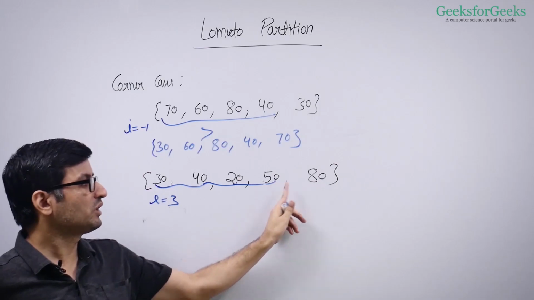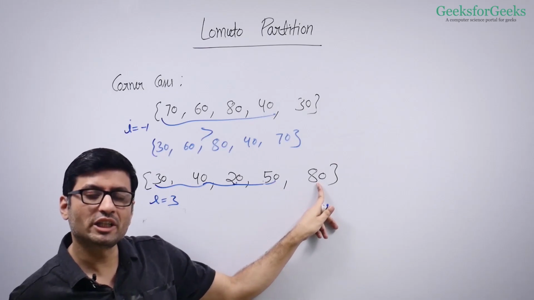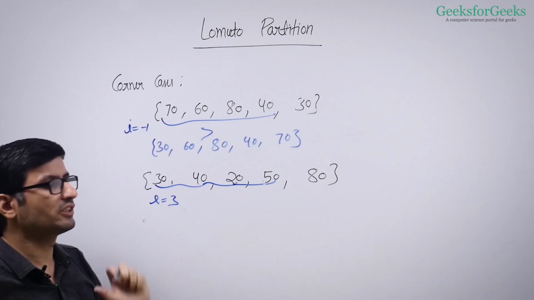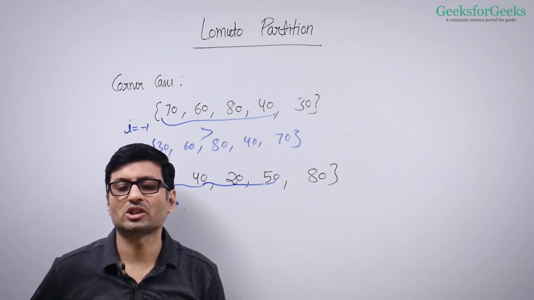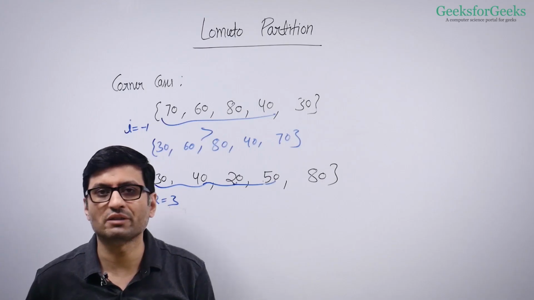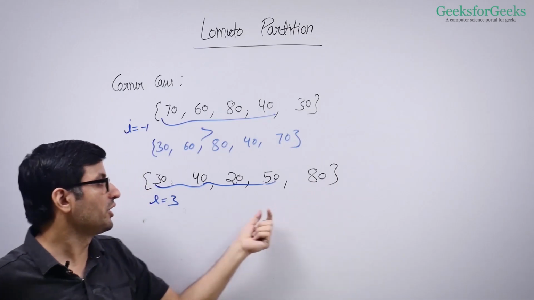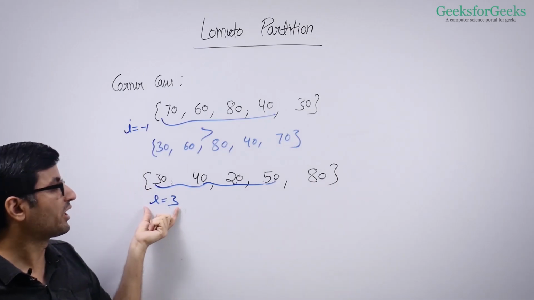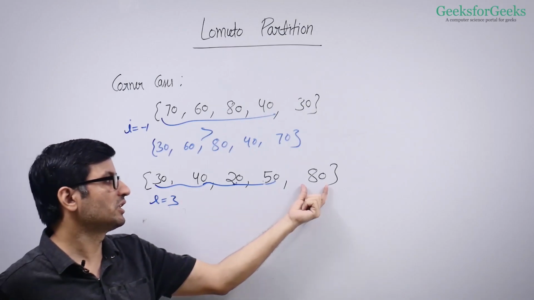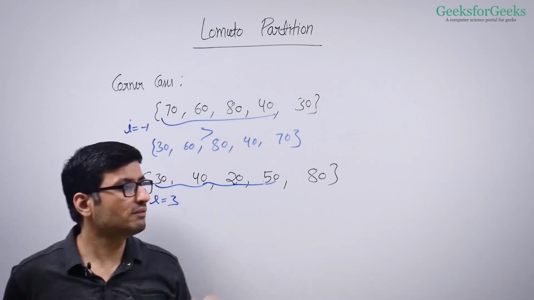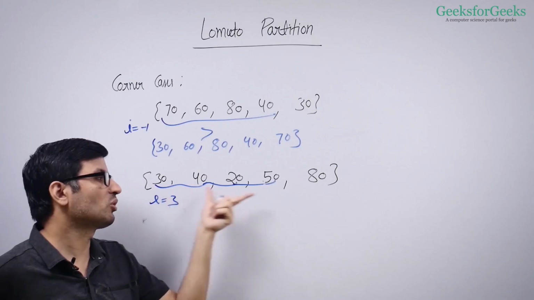What is array I plus 1? This 80. So you will swap the pivot element with itself. So you have your original array as it is. You just did swap of every element with itself in every iteration. And at the end also, you did the same thing. And you can see that your position of pivot is I plus 1. It's 4. So this way, you could partition even the array which is all the elements smaller than the given element.